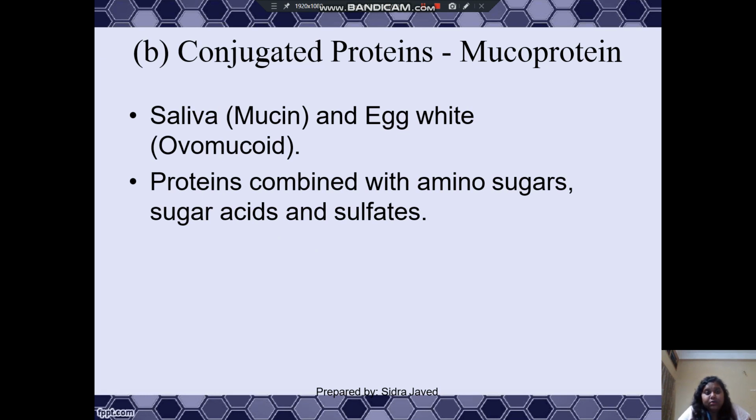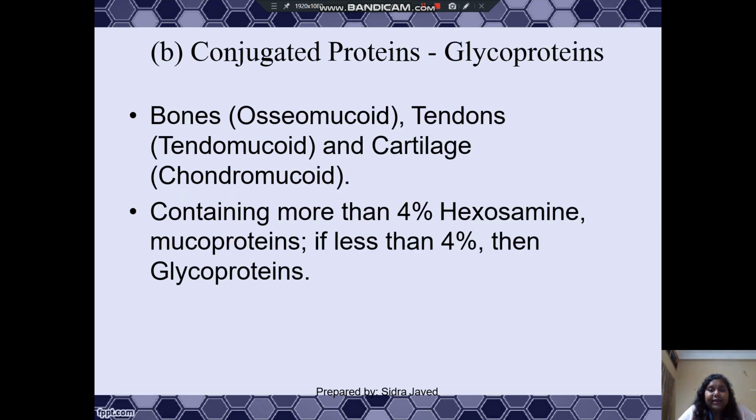Then comes the mucoprotein. In saliva, it is mucin, and in egg white, it is ovomucoid. Proteins combined with amino sugars, sugar acids, and sulfates are termed as mucoproteins. Then glycoproteins: in bones, it is osteomucoid, in tendons, tendomucoid, and in cartilage, chondromucoid. If a protein contains more than 4% hexosamine, then it is termed as mucoprotein, and if it contains less than 4%, then it is termed as glycoprotein.